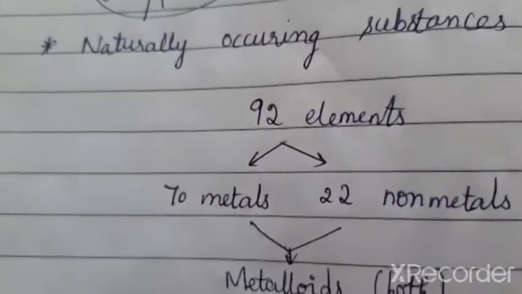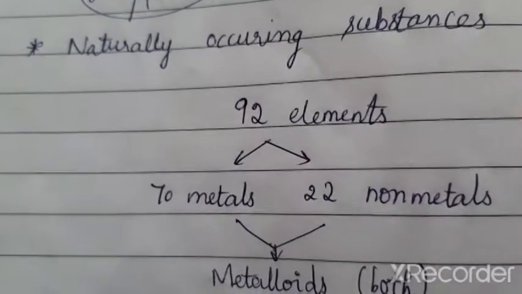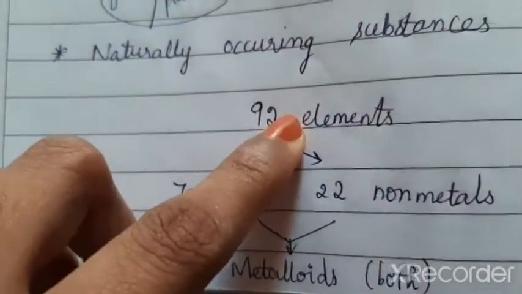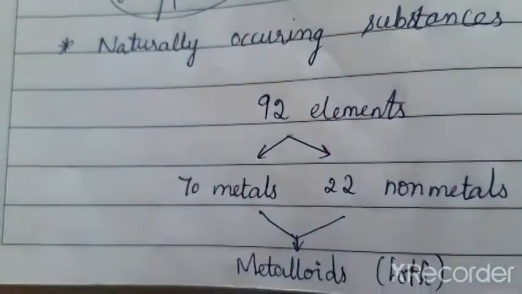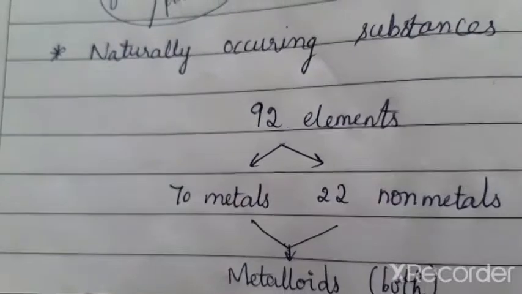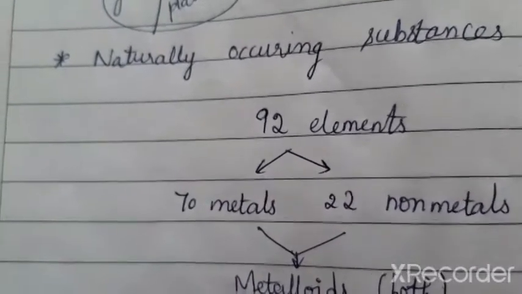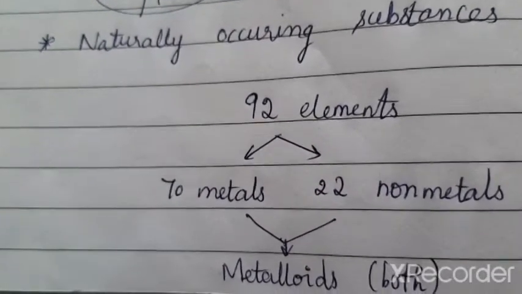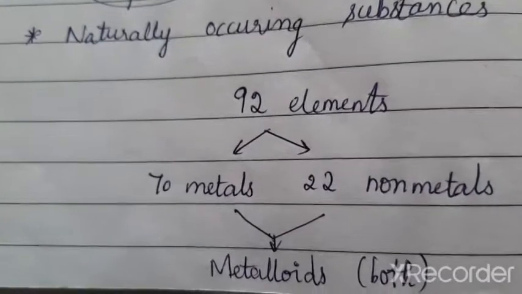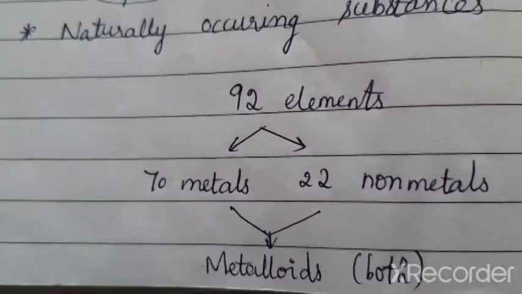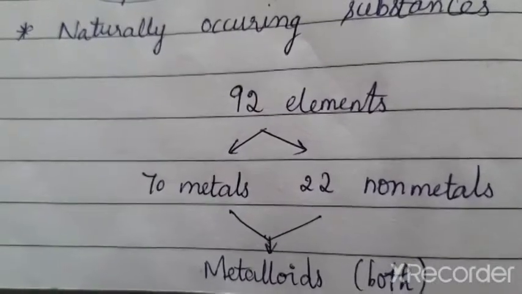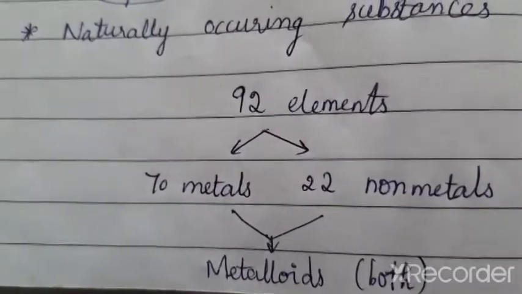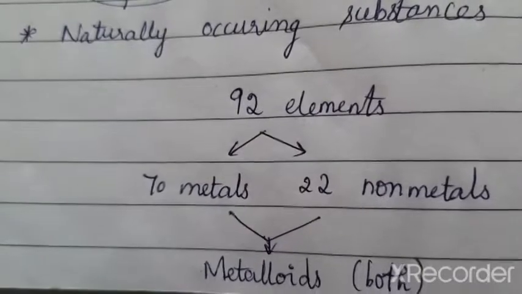So first, what is an element? An element is a group of same kind of atoms. Okay, so atom means that which cannot be divided anymore, that is the smallest unit. If I take any element like oxygen, it is made up of oxygen atoms.